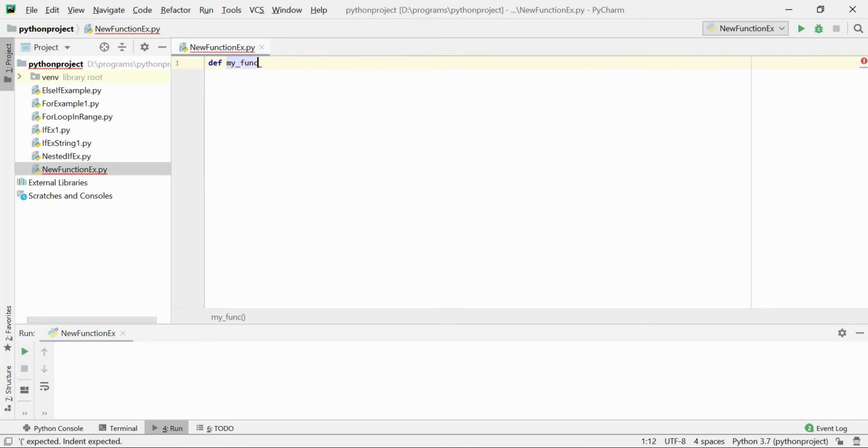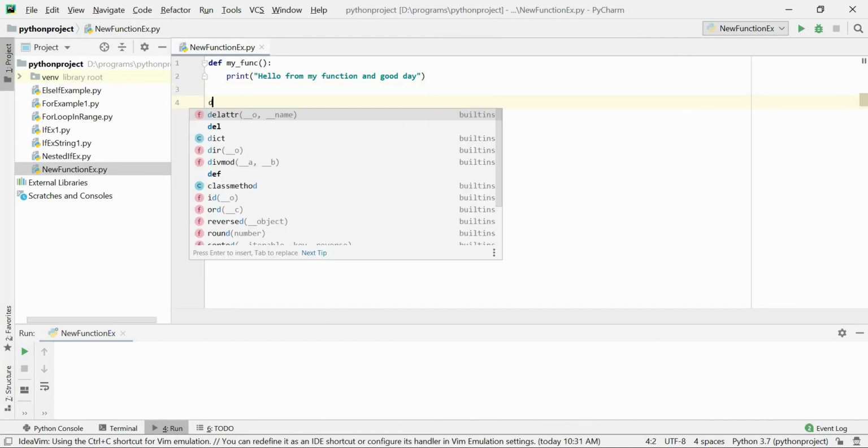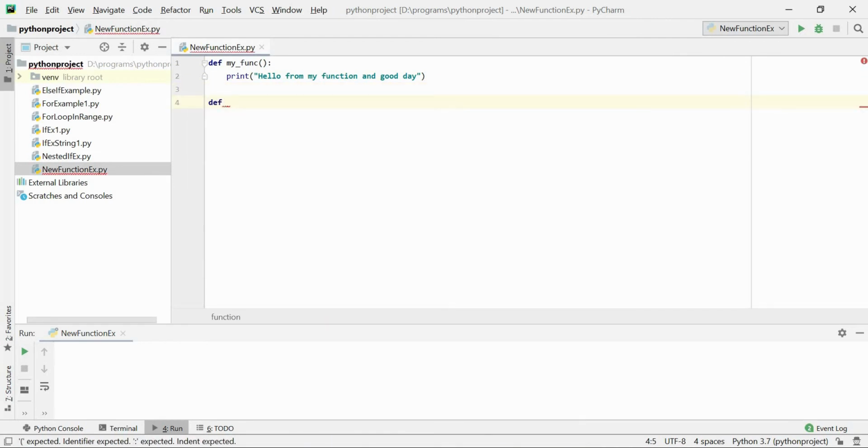So def my func, with parentheses and a colon, and immediately we have to press enter. Then there is an indentation that follows. Here indentation is very specific, and under my func there is a print statement, that is called indentation. If I want to add other lines in the def my func, I need to give them under the print only, otherwise it won't consider them inside that function's content. That content will be considered separately.